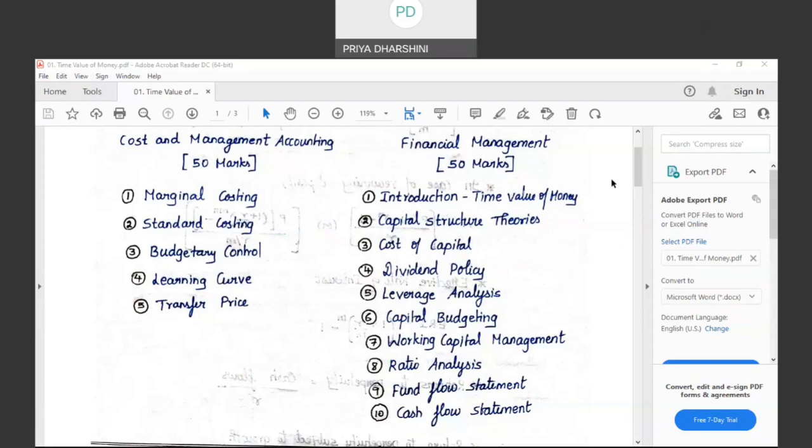Now coming to the core concept of the subject, time value of money. What is this time value of money? Suppose I have to pay you 10,000 rupees by the month end. Today is February 18th. By February 20th, I am supposed to pay you 10,000 rupees.